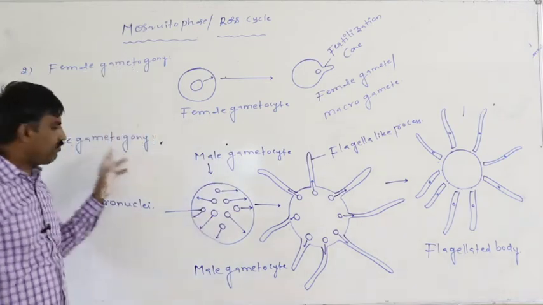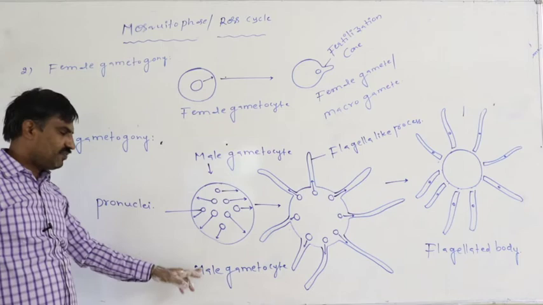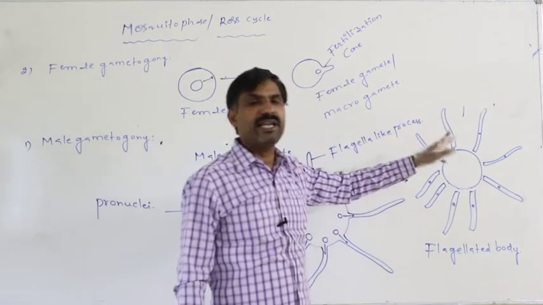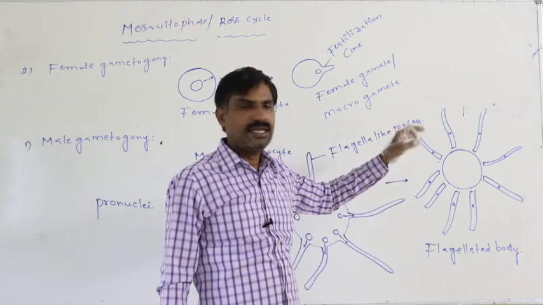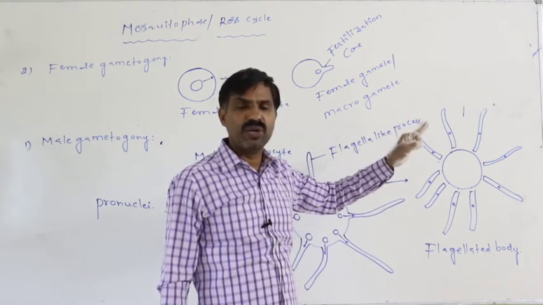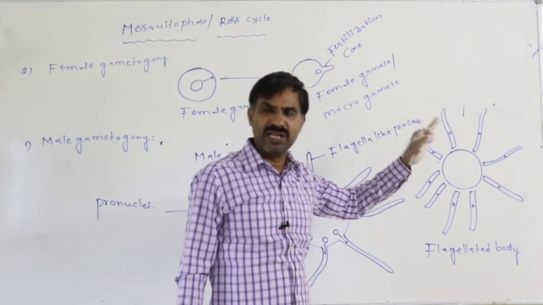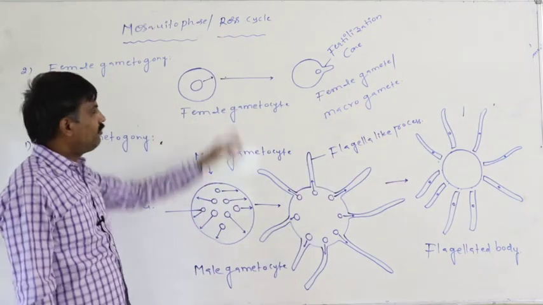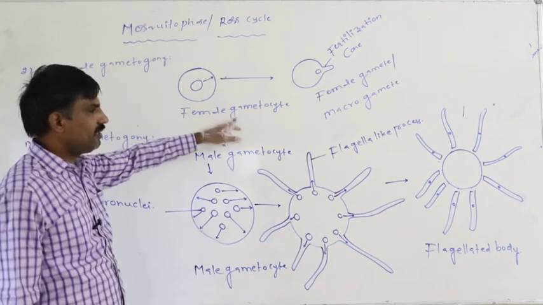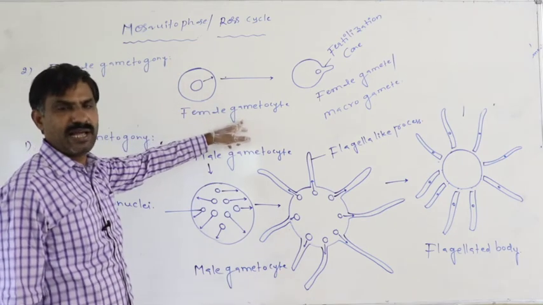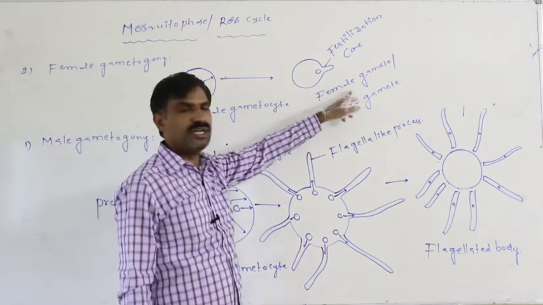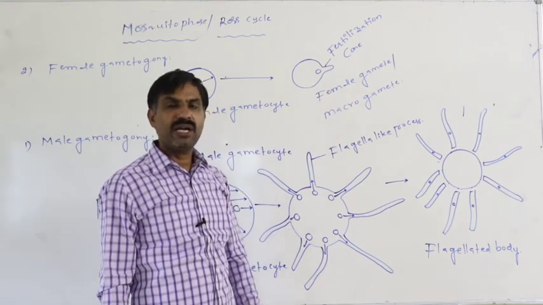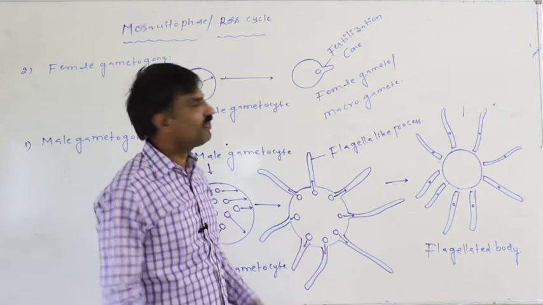But in male gametogamy, from a single male gametocyte, finally 8 male gametes, 8 microgametes, are formed. But in female gametogamy, from the single female gametocyte, finally only one female gamete or macrogamete is formed here.